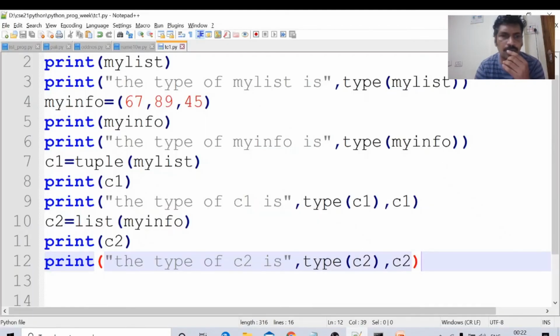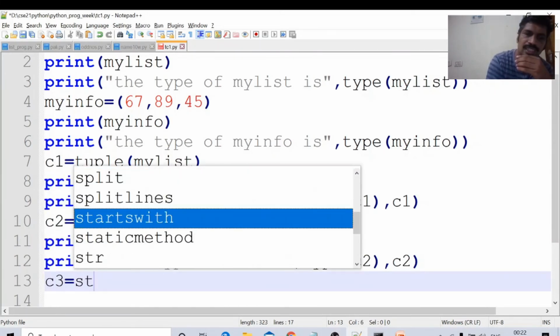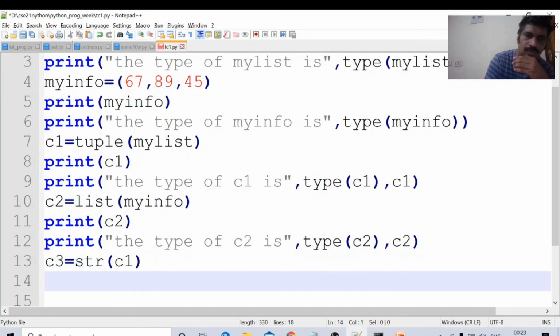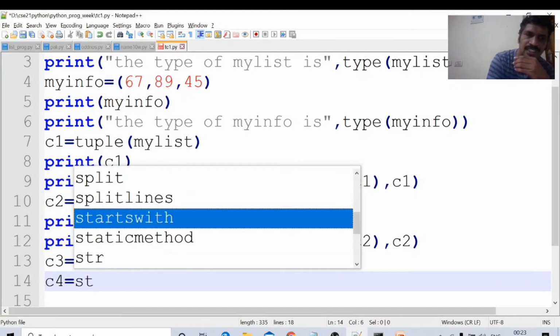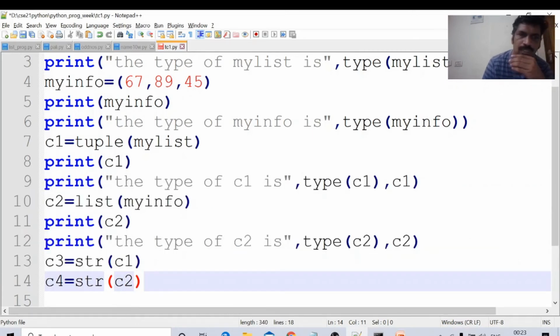Now we will see C3 equal to str of C1, C4 equal to str of C2. I am converting list and tuple into string.